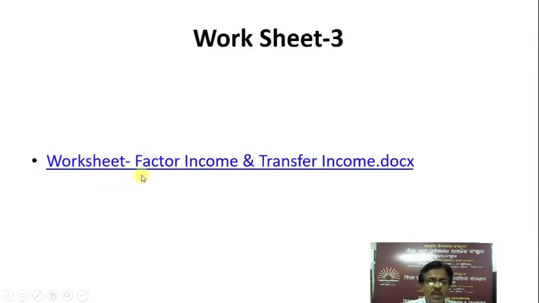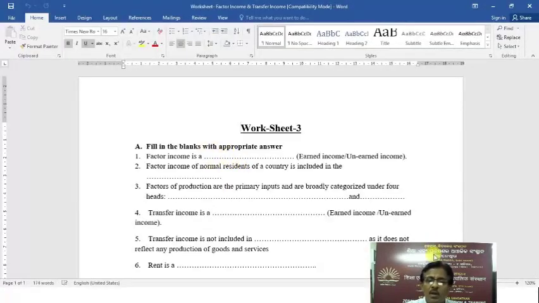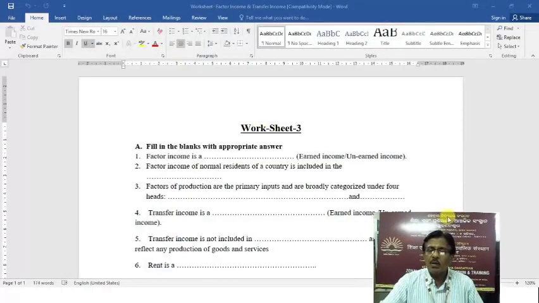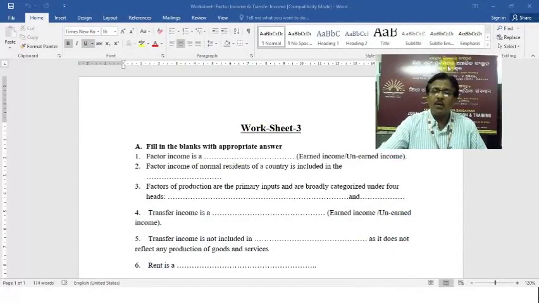Then once again another worksheet relating to factor income and transfer income. You see the worksheet and note down the possible answer in your notebook. Fill in the blanks with appropriate answer. Factor income is dash, earned income or unearned income.